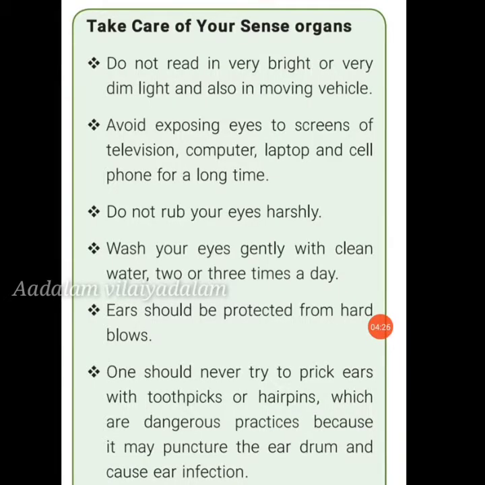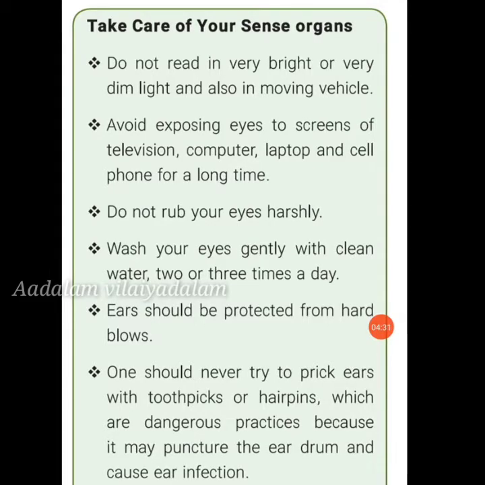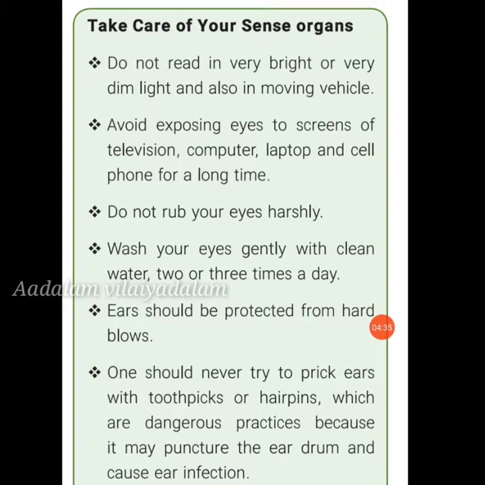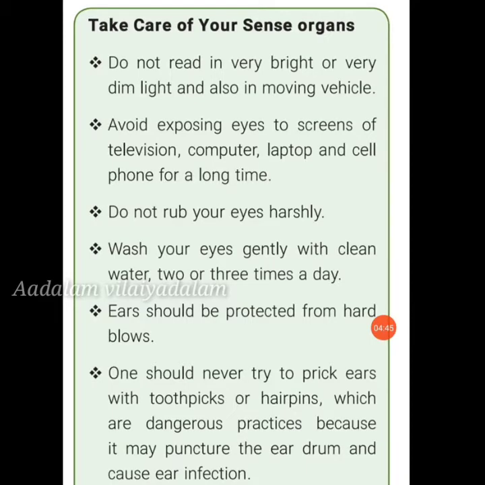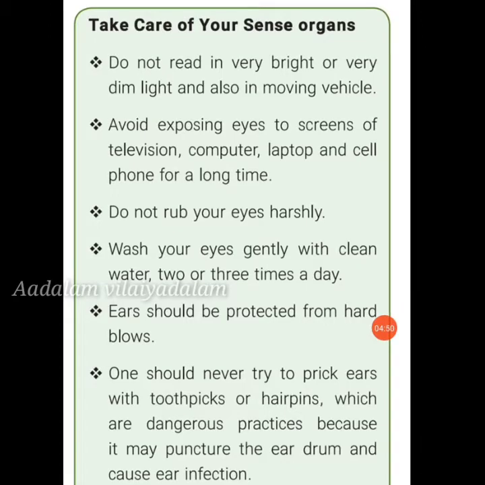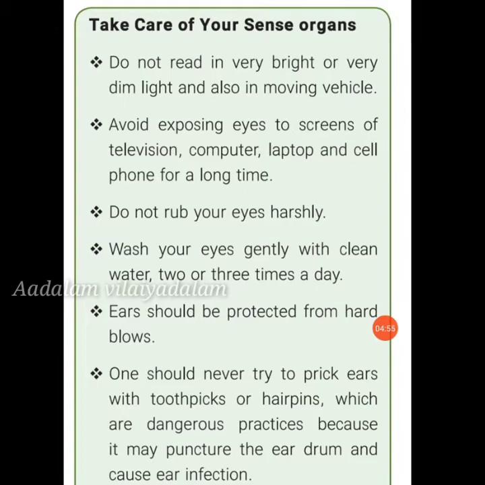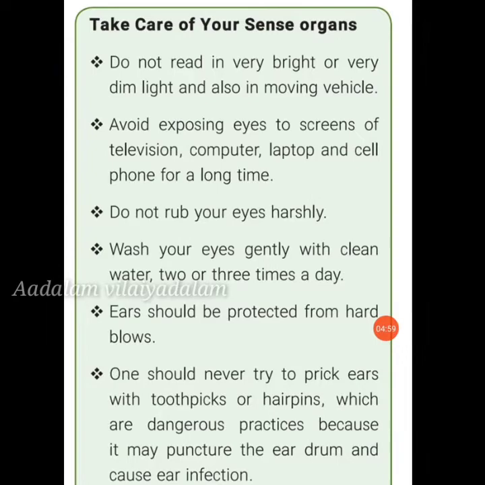So some points to take care of your sense organs. First point, do not read in very bright or very dim light, and also do not read in a moving vehicle. Second point, avoid exposing eyes to screens of television, computer, laptop and cell phone for a long time. Don't rub your eyes harshly. Next point, wash your eyes gently with clean water 2 or 3 times a day.